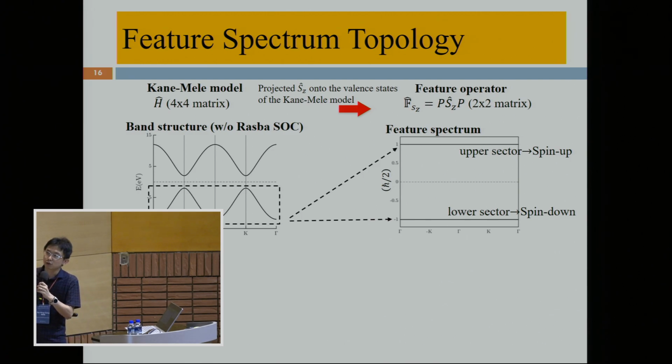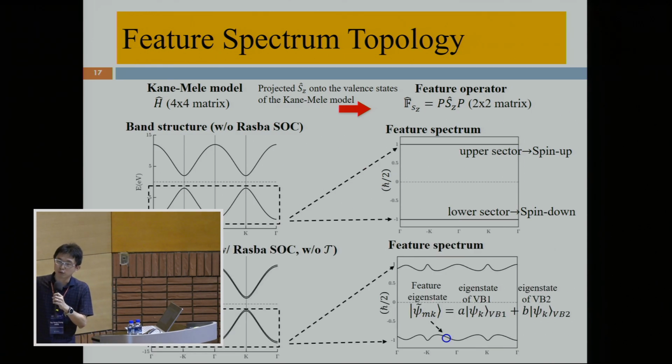The upper sector corresponds to the spin up state and the lower sector corresponds to the spin down state. And because Sz is conserved in this case, its eigenvalue, h bar over 2, is a constant independent of the wave vector k.